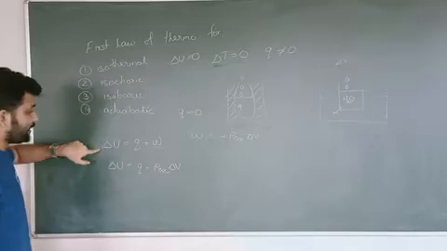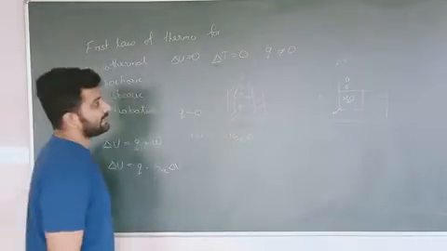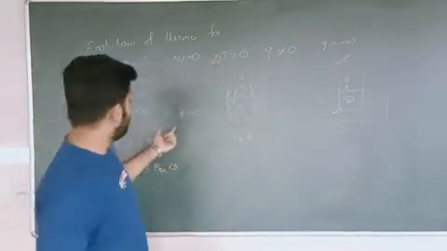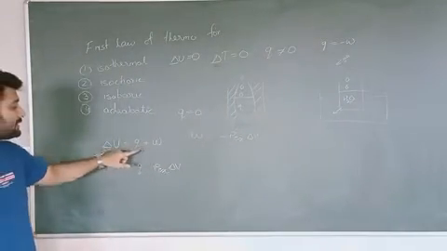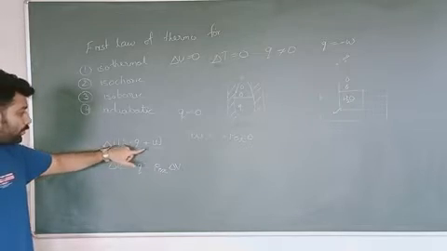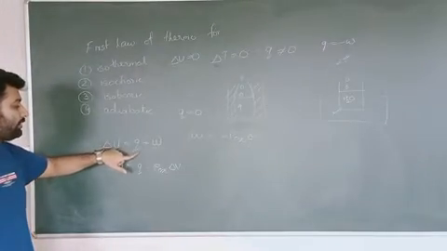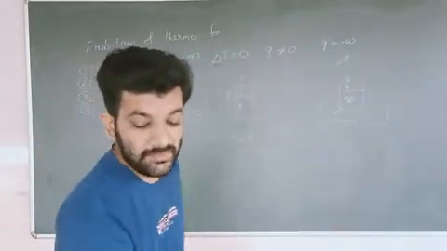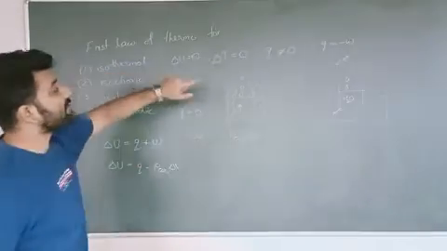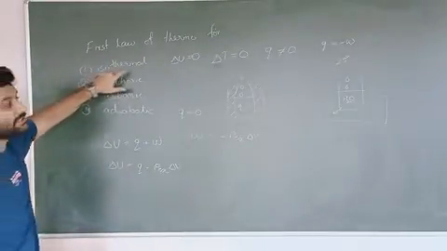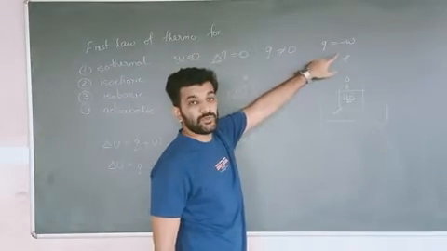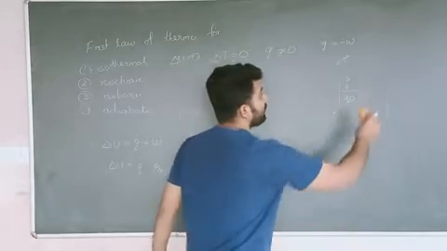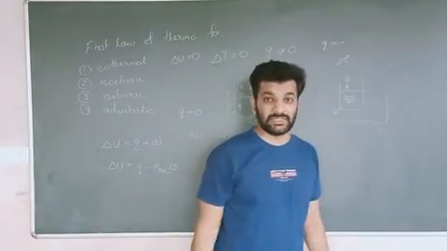Substituting the value of delta U in our first law of thermodynamics, we can say that Q is equal to minus W. We can rearrange this equation: Q plus W is equal to 0. We rearrange it, Q is equal to minus W. In this way, we have the changed form of the first law of thermodynamics in isothermal condition, where Q is equal to minus W. And we have seen the formula for work, and that formula for reversible condition.